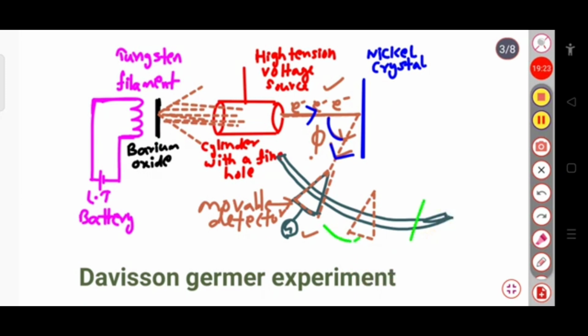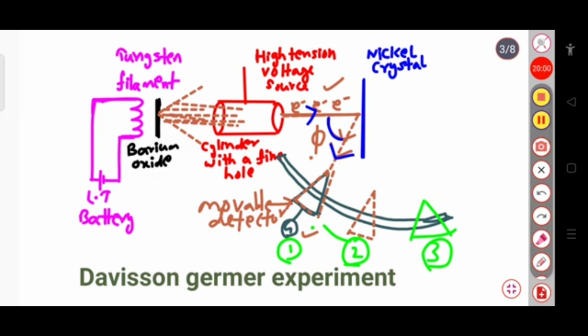Suppose at this position the result is 1, at this point the result is 2, and here the result is 3. The galvanometer will show different deflections at these 3 points, that is, when the movable detector is placed at these three different positions, the galvanometer deflection will be different.